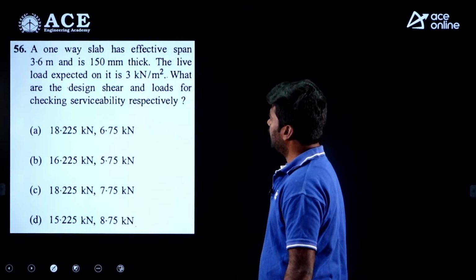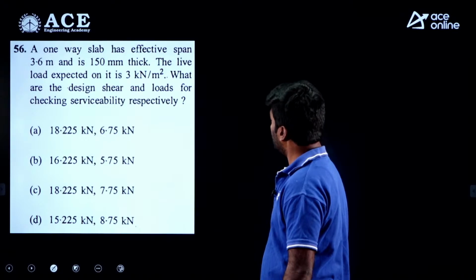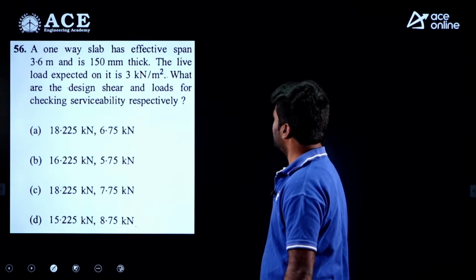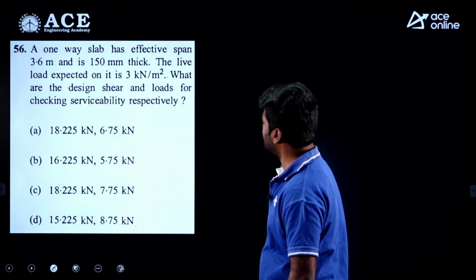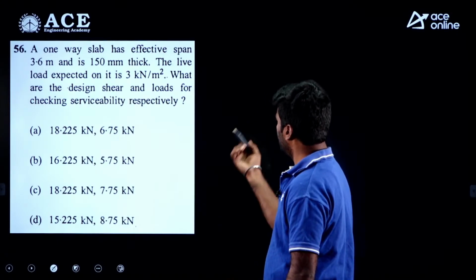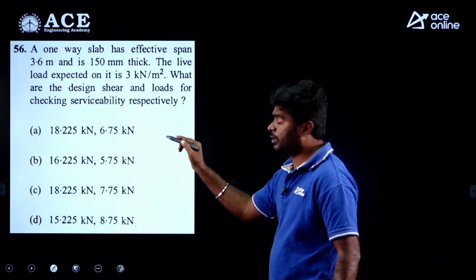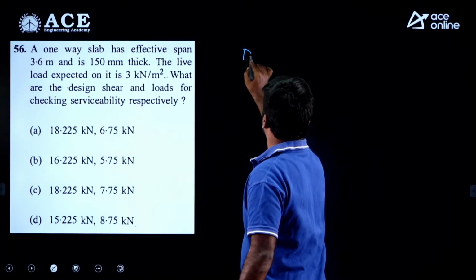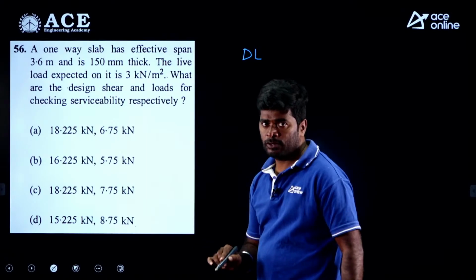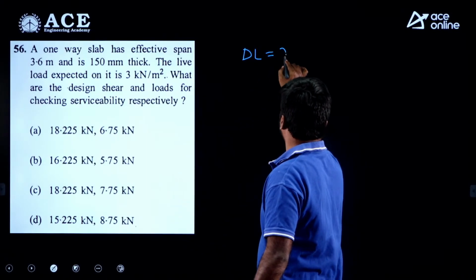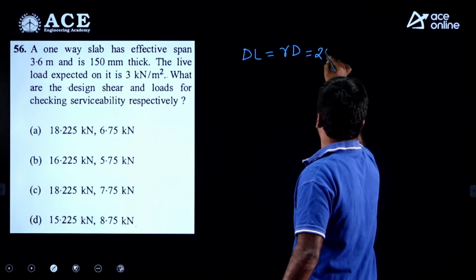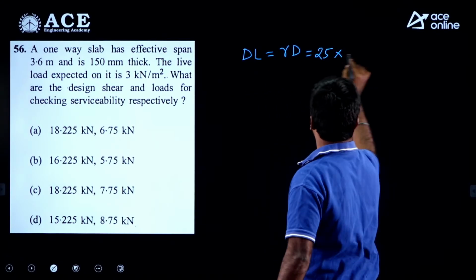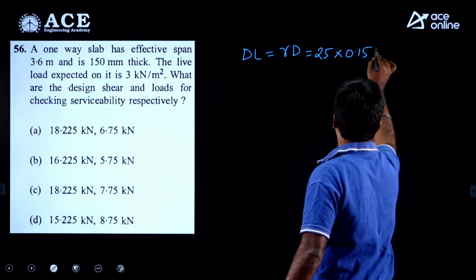Coming to the next question, a one-way slab has an effective span 3.6 meter and is 150 mm thick. The live load expected on it is 3 kilonewton per meter square. What are the design shear and loads for checking the serviceability respectively? My dear, let us calculate the total load first. Total load is equal to dead load plus live load. Here dead load is nothing but self-weight. Self-weight you can calculate as gamma into D, where gamma for RCC is 25, into D, thickness given 150 mm, let us write in meters.